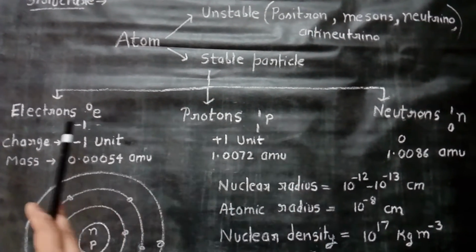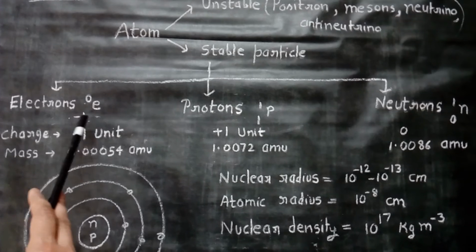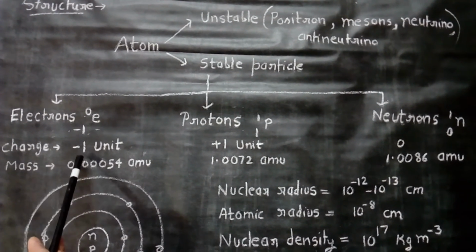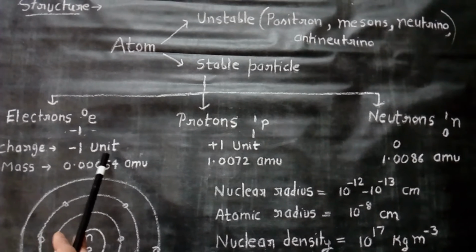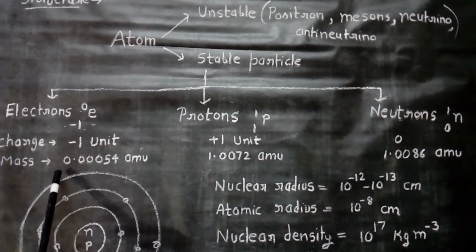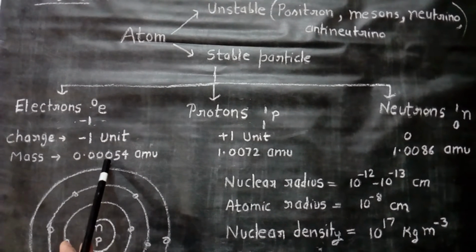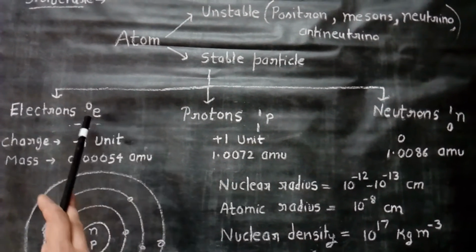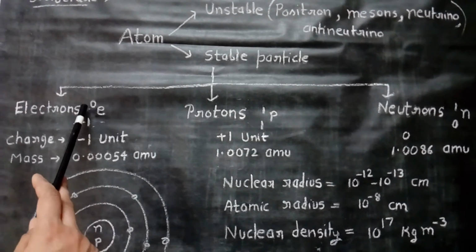First we come to electrons. Electron is denoted by e. Charge on electron is 1 negative unit charge. It is denoted as -1 at the lower side. Its mass is 0.00054 AMU, which may be considered as 0, and it is denoted at upper side.